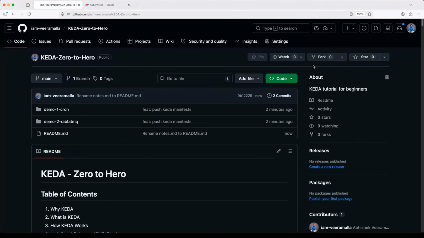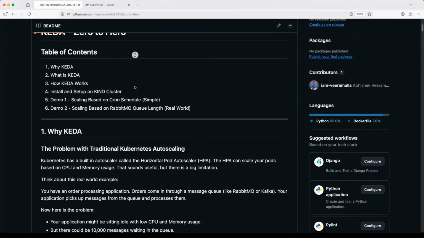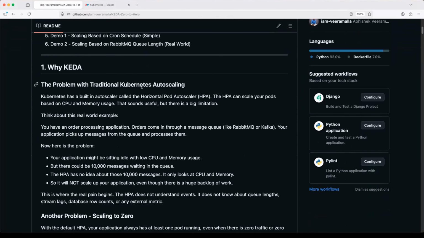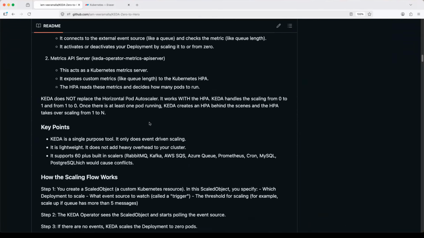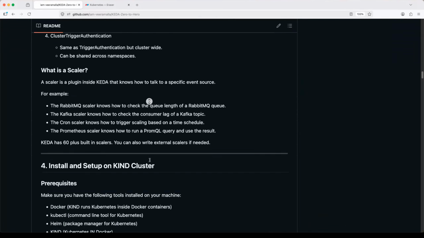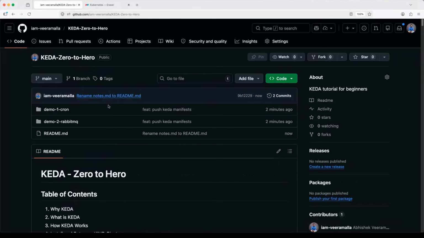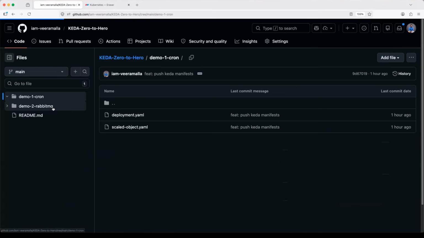You don't have to worry at all. Everything is in this GitHub repository. As I told you at the beginning of the video, the link is in the description. It has the complete notes, probably better than what I explained in the video. And it also has the demos. So we are starting with this demo 1, that is for the cron job.